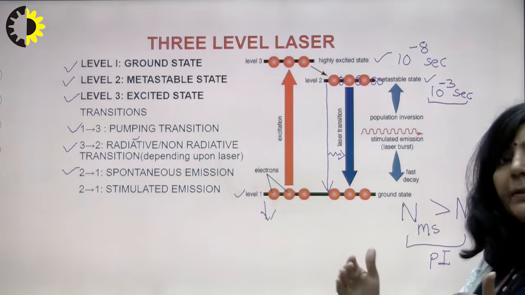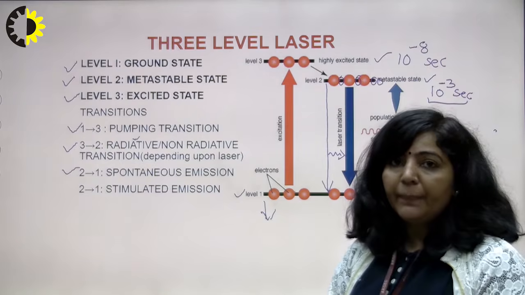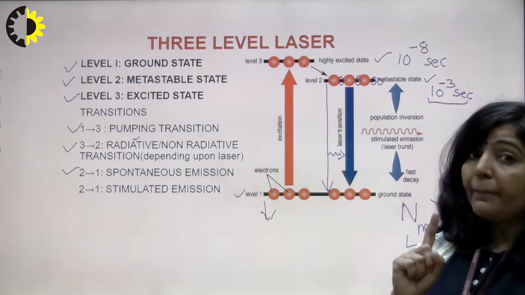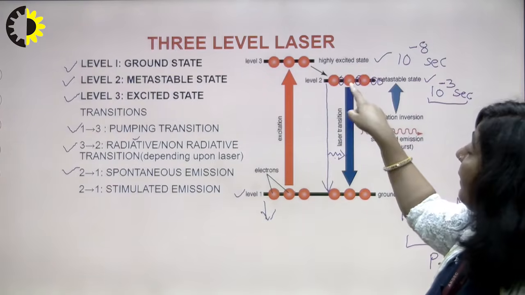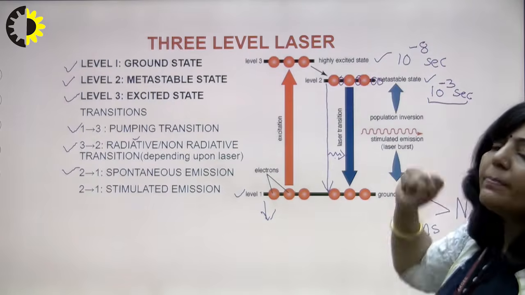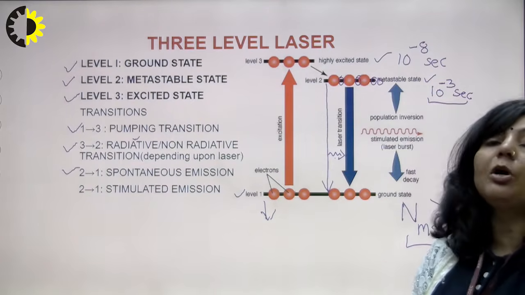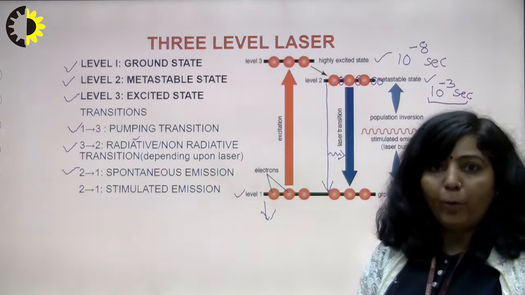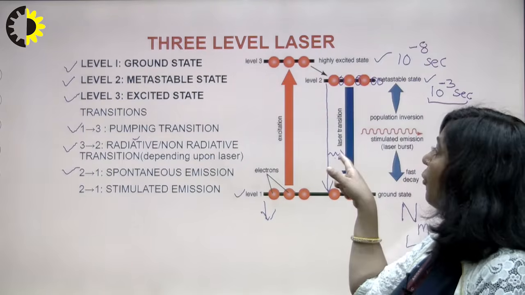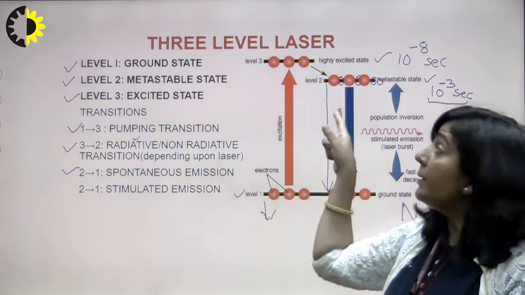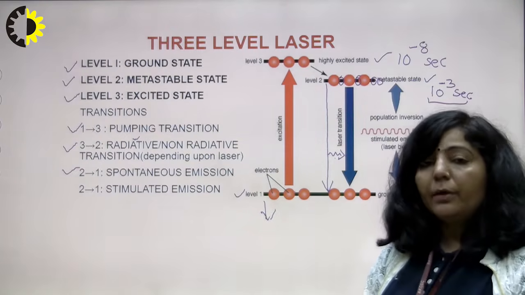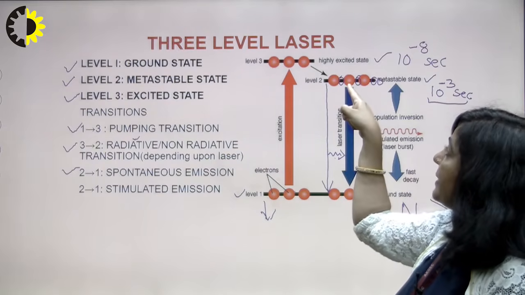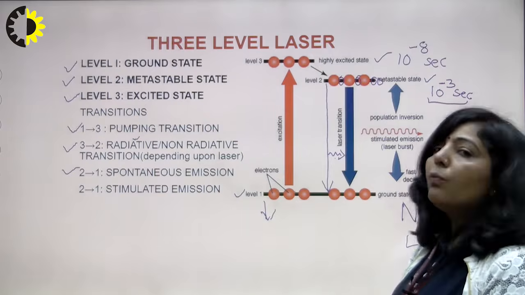Now that photon will start moving inside the active medium, and when it is moving inside the active medium, there is a possibility that this photon will interact with more excited atoms of the metastable state, because the population of metastable state atoms is very high at that particular point in the active medium. So when this photon interacts with these metastable state atoms, because of that interaction, this photon will send these atoms from state number 2 to 1.